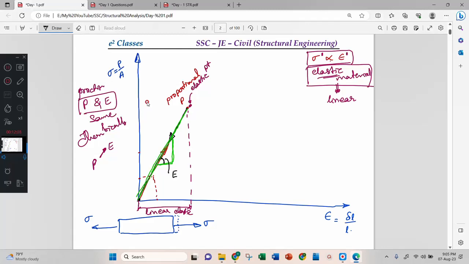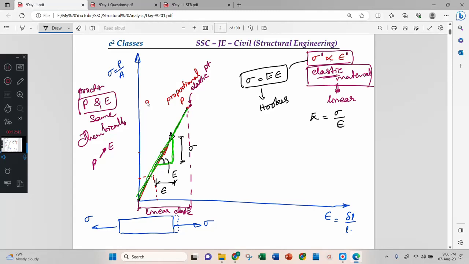Define this angle: opposite is the stress, and adjacent is the strain. Therefore, E is equal to stress by strain, or you can write sigma is equal to Young's modulus times strain. This is Hooke's law.